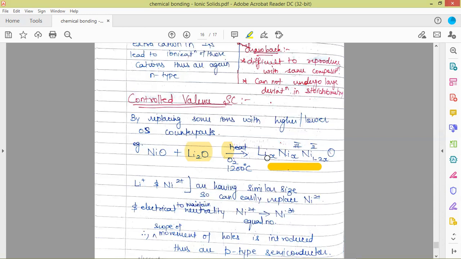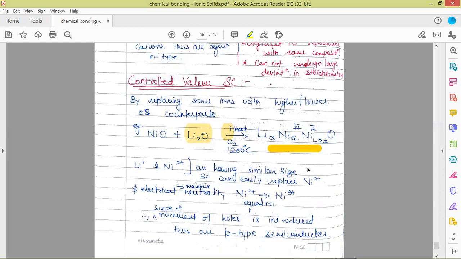Here x amount of lithium is introduced and x amount of nickel has been removed. And x amount of nickel with 3 positive valence is introduced, and the dipositive nickel which has been removed is 1 minus 2x.